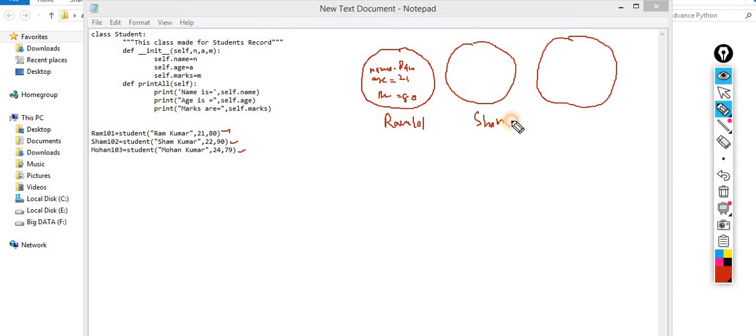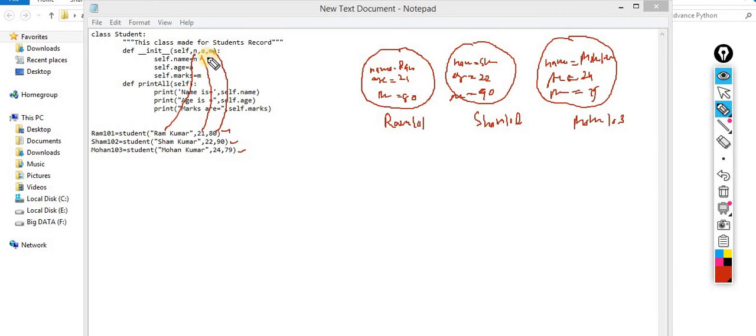This one is the object Sham 102. Here the name is Sham, age is whatever we passed, 22, marks is 90. The third one is Mohan 103. Here the name is Mohan Kumar, the age is, let's suppose, 24 and the third variable marks equals 79. So these are the three. Now you can understand this concept. So this Ram goes here in the first case, and 80 goes here.